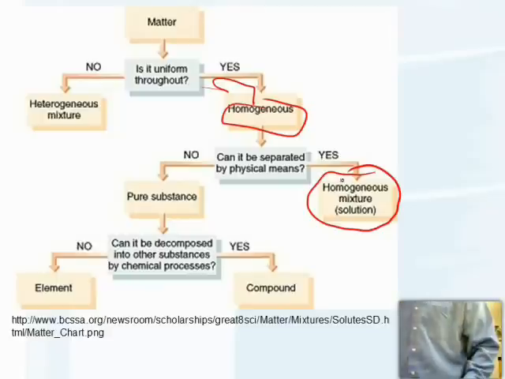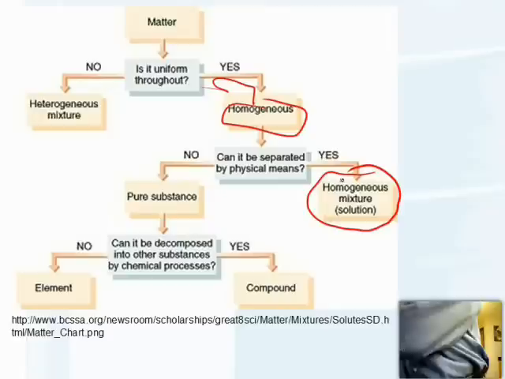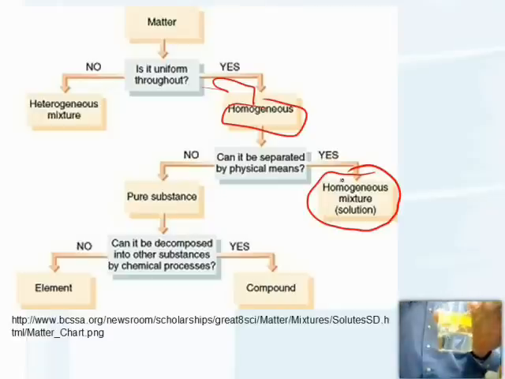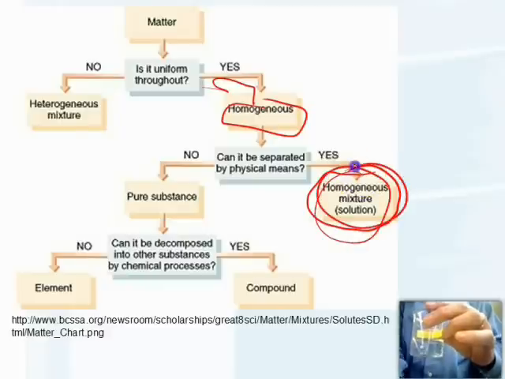Now, if we took, let's say, tap water, you're going to have to somewhat know what's in it when you play this game. So if we have tap water, we hopefully know by now that tap water is not pure water. So if it can be separated by physical means, it's a mixture.